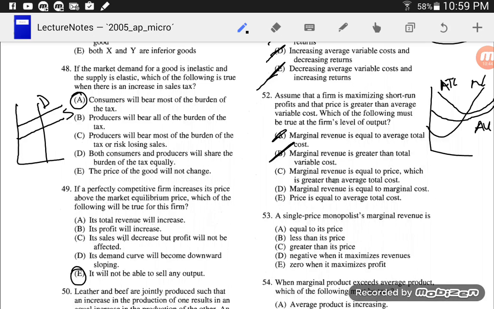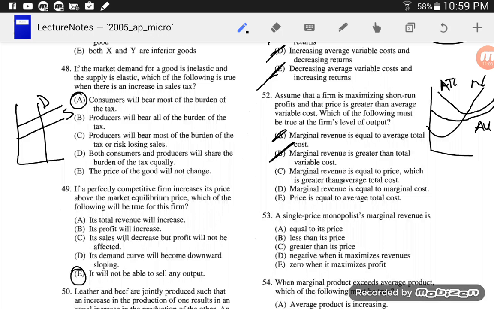Anyway, marginal revenue is equal to price, which is greater than average total cost. Not necessarily, is it? Let me think about that. Marginal revenue is equal to price. Yeah, okay, that makes sense, right?